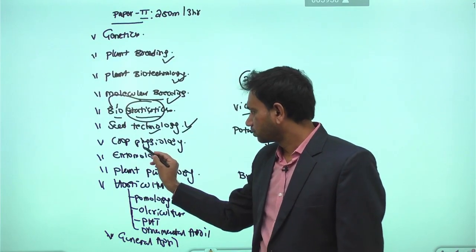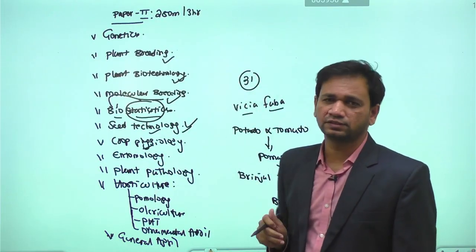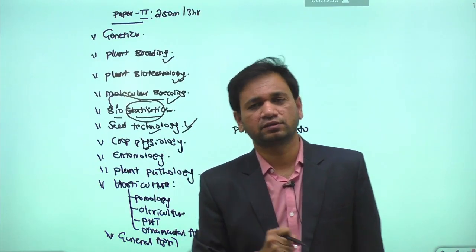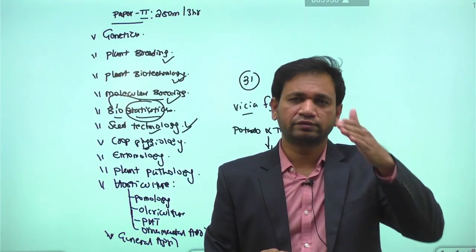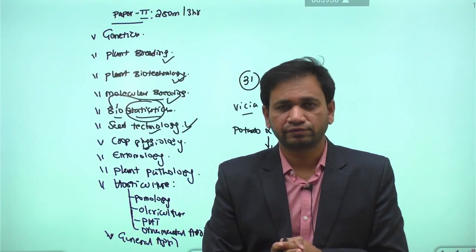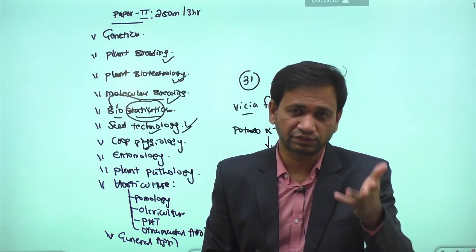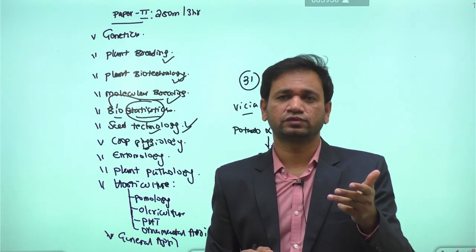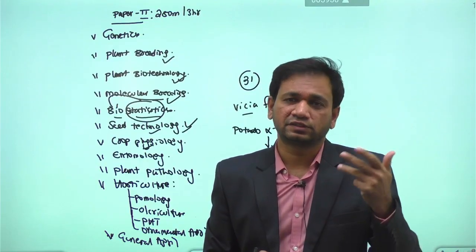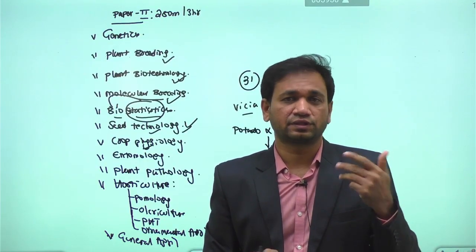Then apart from that, we have the syllabus called crop physiology. Again in crop physiology, one is the advanced part, another is the basic part. In the advanced part, we have some topics like stress physiology, vernalization in India, and plant growth hormones, right? Seed germination, seed viability estimation, and another is seed dormancy.